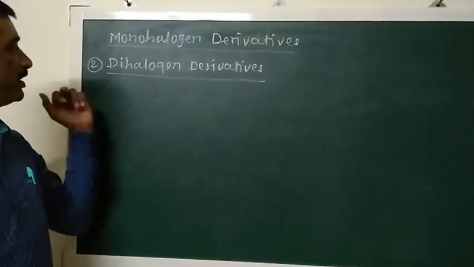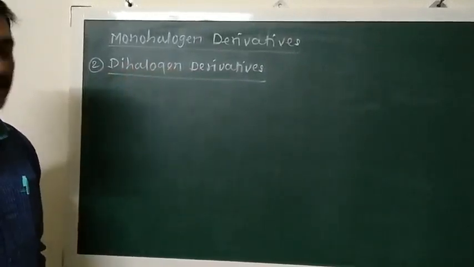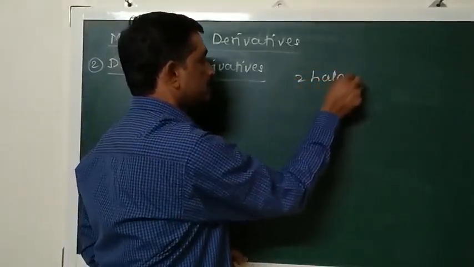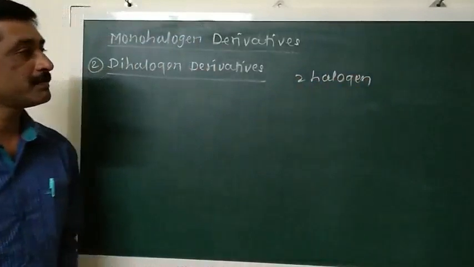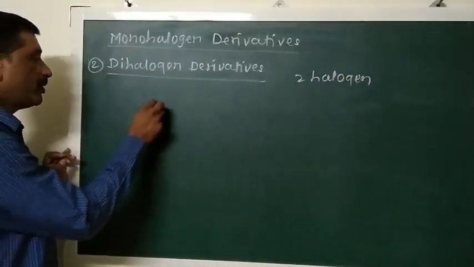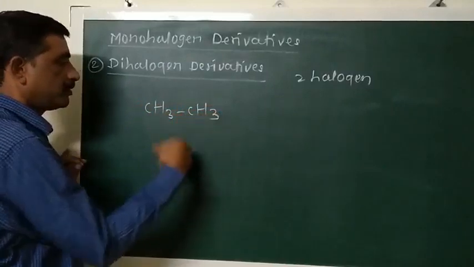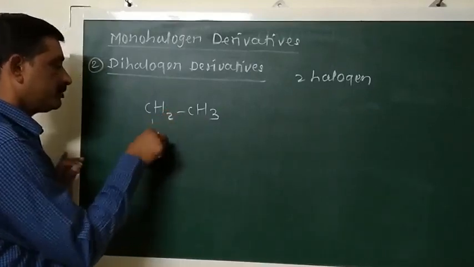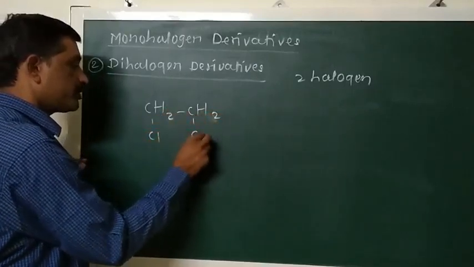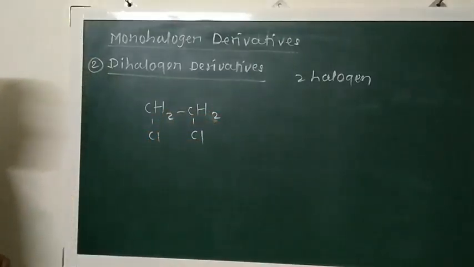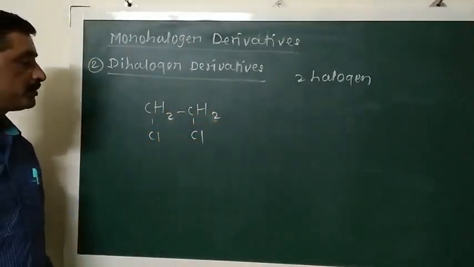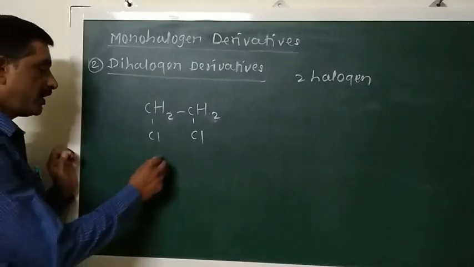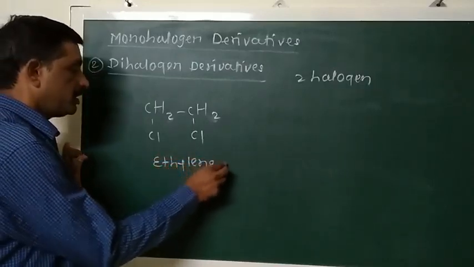Now the second type of halogen derivative is dihalogen derivatives. What is dihalogen derivative? The compounds which contain two halogen atoms in their molecule are called dihalogen derivatives. Consider the example of ethane. When one hydrogen atom of the first carbon atom and one hydrogen atom of the second carbon atom of this ethane are replaced by two halogen atoms such as chlorine, then we get a dihalogen derivative. This is known as ethylene dichloride.